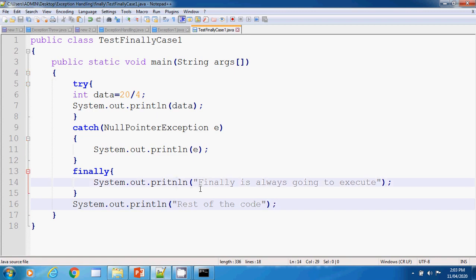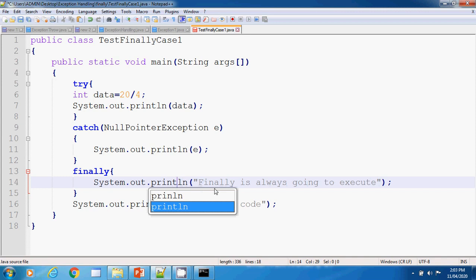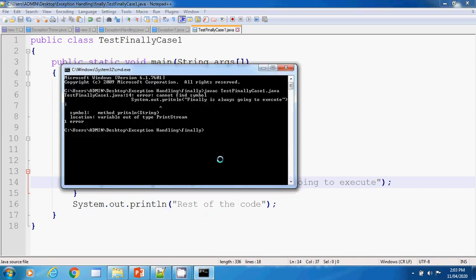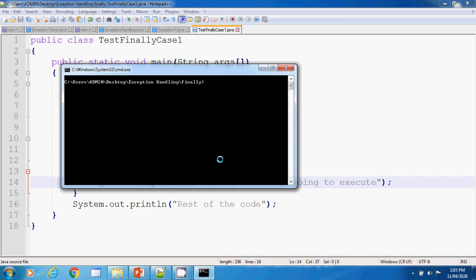Here it is. So you have to be very precise while writing the code. I am clearing my screen again. Right, so our code gets compiled successfully.